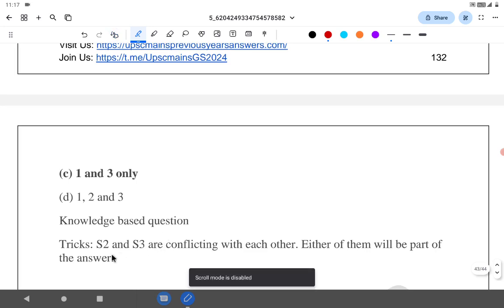The trick is S2 and S3 are conflicting with each other. Either of them will be part of an answer. Both cannot be answered. 1, 2 and 3 are conflicting.